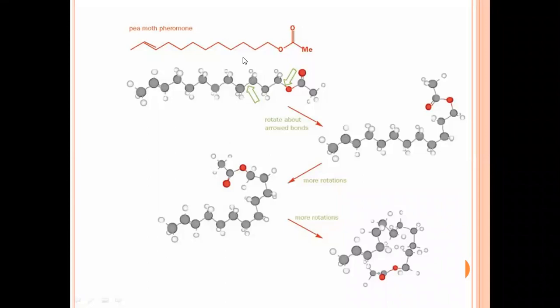That is, it only rotates about this single bond. Now, I have chosen only these two bonds. It may rotate about any other single bond also, but if it rotates about these two single bonds, it can change the structure of the molecule to this. After changing to this, again it will rotate, and more rotation. So that means a single structure, after rotating, will give many types of structures.